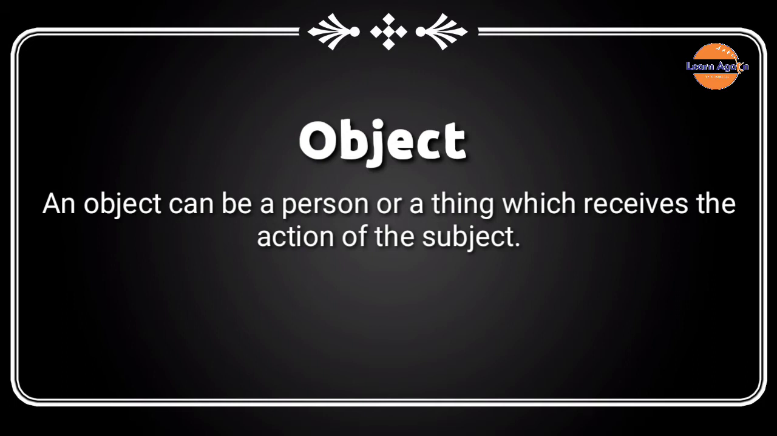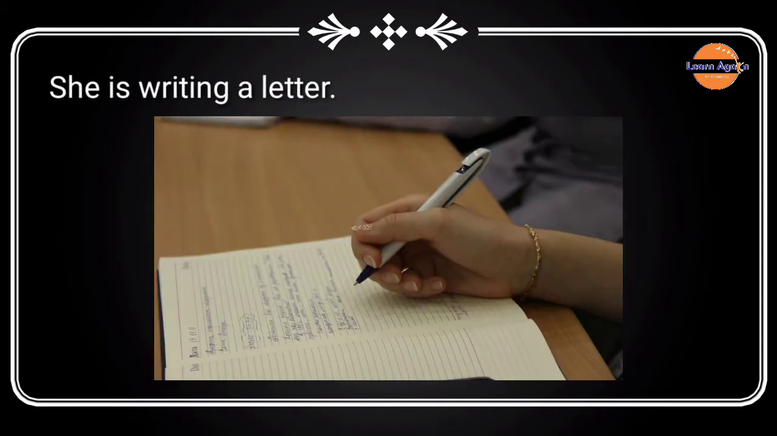In other words, we can say that the action is transferred from the subject to the object. For example, she is writing a letter. In this sentence, the subject is she. And what about the action? The action is writing. Now this action of writing is being transferred by the subject on the letter. In other words, the letter is receiving the action. Hence, a letter in the sentence is an object.